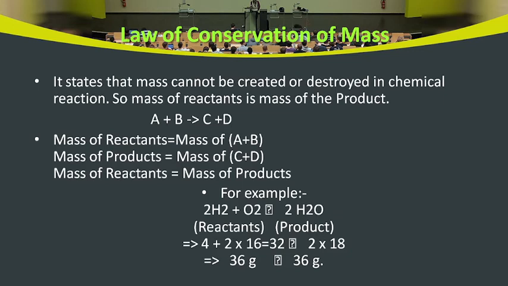What about products? In products, 2 atoms of hydrogen are there, so 2 grams, and 1 atom of oxygen is there, so 16. So 16 plus 2 is 18, and there are 2 molecules of water, so 2 into 18. So both the sides are equal, both are having 36 grams, reactants, and in products also the mass is same. So we can say that during a chemical reaction, mass is neither created nor destroyed.